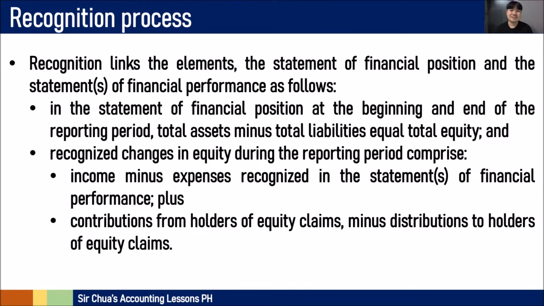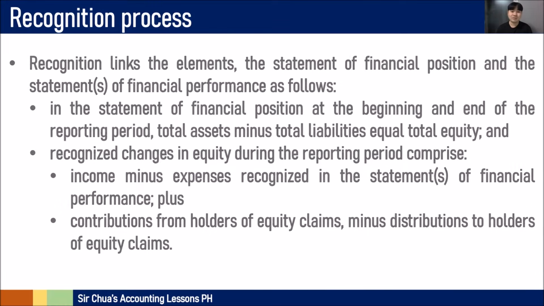Recognition links the elements, the statement of financial position and the statement of financial performance. And how does that linking happen? First, in the statement of financial position at the beginning and end of the reporting period, total assets minus total liabilities, as you know, equals equity, and we recognize changes in equity during the reporting period. Those changes in equity, which is actually seen in the statement of changes in equity, include income minus expenses recognized in the statements of financial performance and any contributions from holders of equity claims minus distributions to holders of equity claims, which are equity transactions that you can see in the statement of changes in equity.